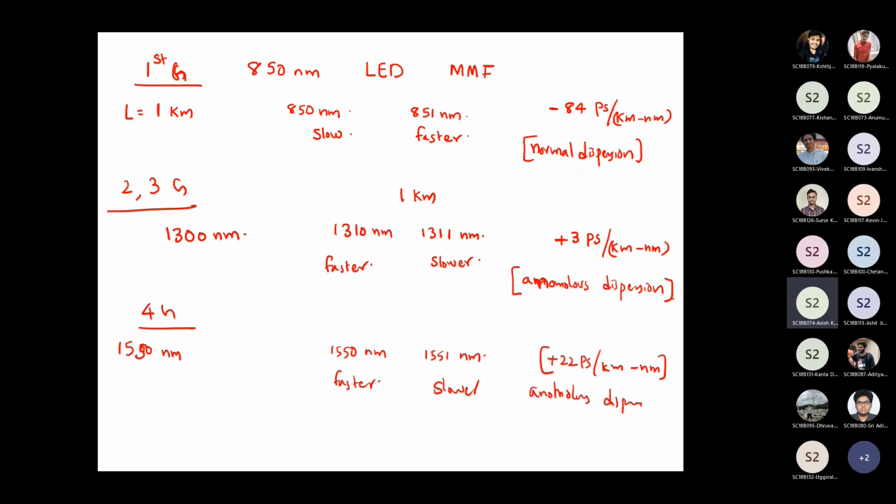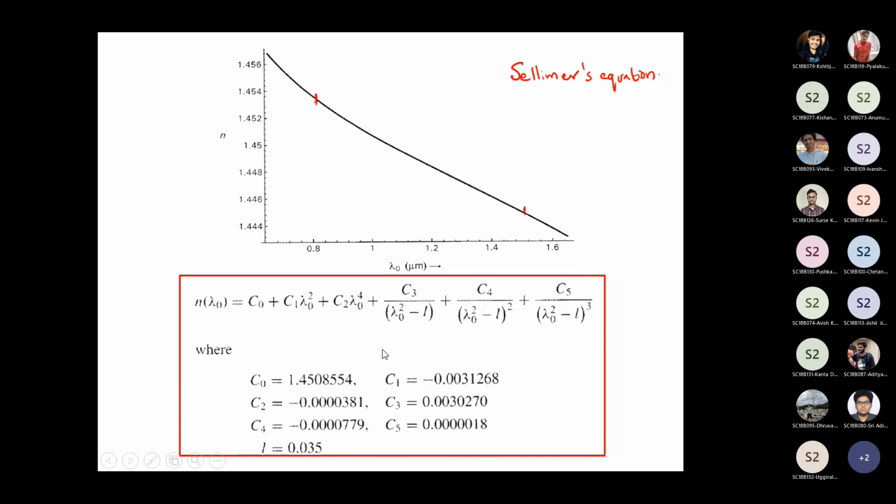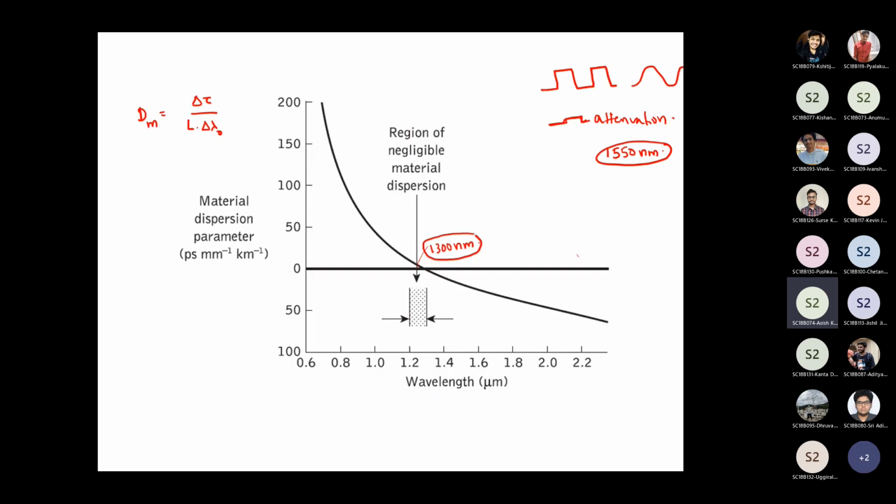Sir, can you go back to the graph which you showed for material dispersion? Yes, sir. Here, why is it moving downwards? Is this negative also? Which one? This one? Yes, sir. That is because of the way in which the refractive index for silica optical fibers changes. Sir, you have labeled it like 50 instead of minus 50. In the y-axis? Yes, sir. Okay, that's minus. Yeah.